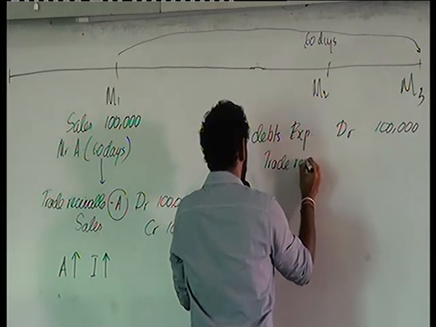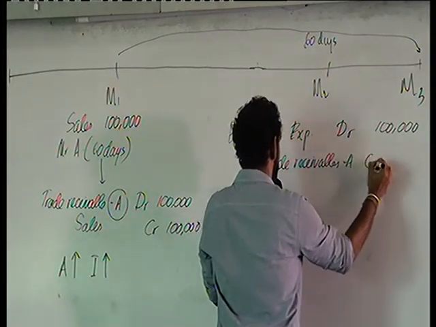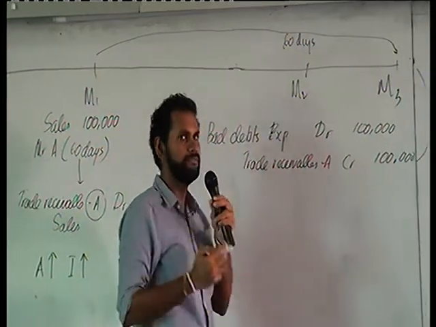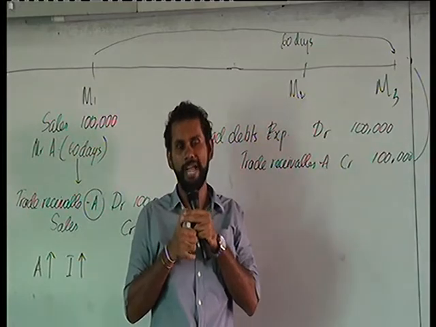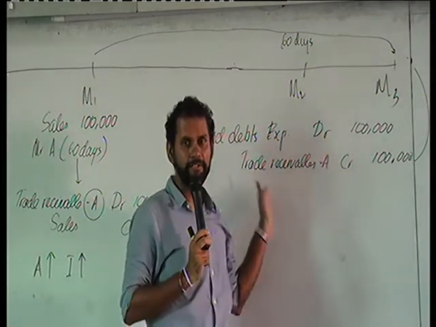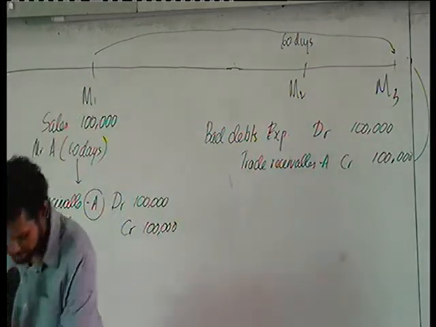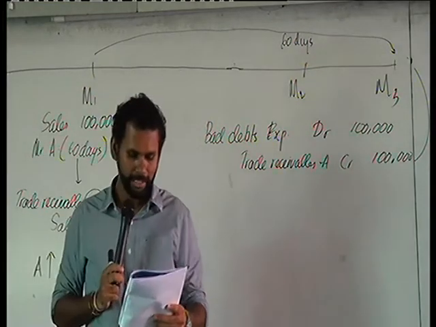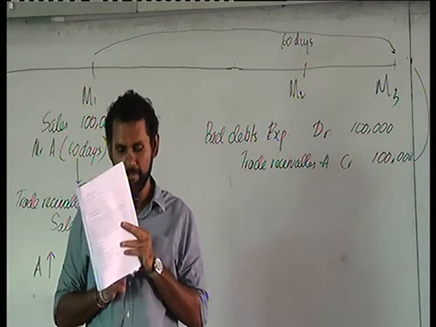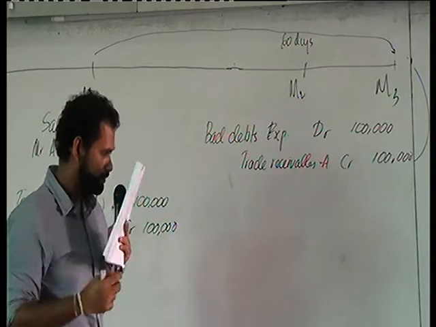Trade receivables, customer A, will be credited 100,000. So the double entry for bad debts would be bad debts expenditure debit, trade receivable account credit. That is the double entry for bad debts. So are you clear on this one?